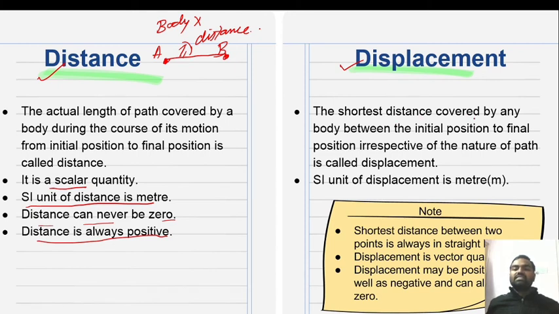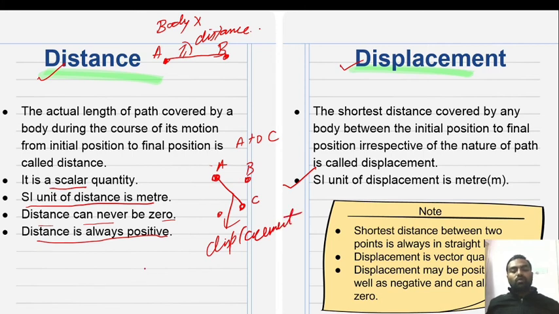Now displacement. The shortest distance covered by a body from the initial position to the final position, irrespective of the nature of the path, is called displacement. The SI unit of displacement is also meter. Shortest distance means: A, B, C, these are the three positions. We have to move from A to C. We can move from A to C directly. This is called displacement, the shortest distance.